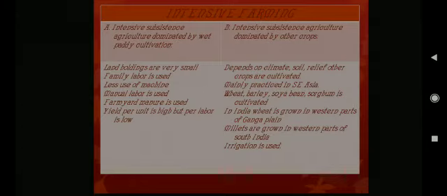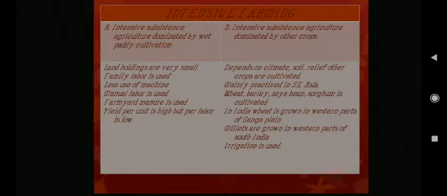Next, intensive subsistence agriculture dominated by other crops, means crops other than rice. This type of agriculture depends on climate, soil, relief and other natural features. In this type of agriculture, different crops are cultivated, mainly practiced in Southeast Asian countries. Wheat, barley, soya bean are important crops of this type of agriculture.